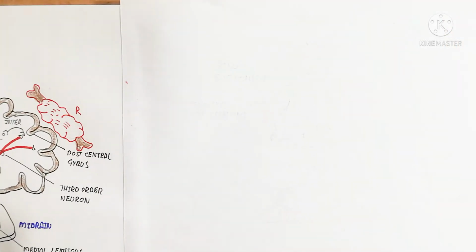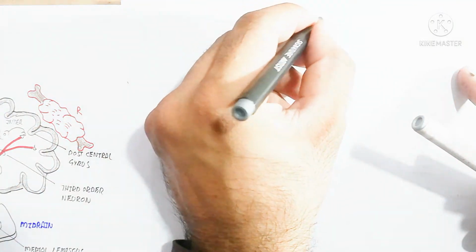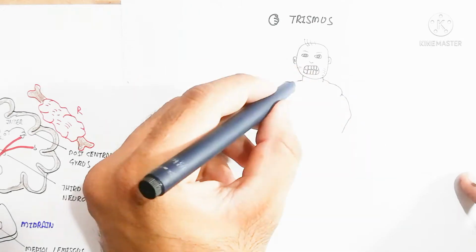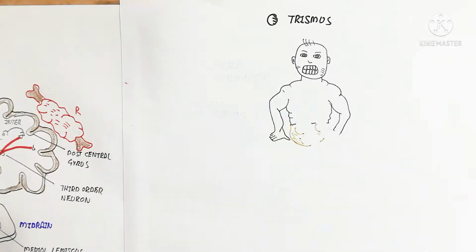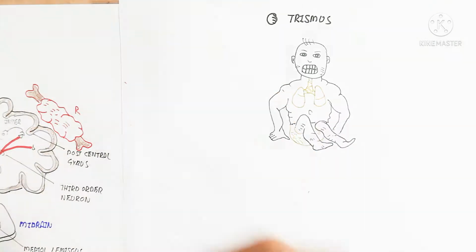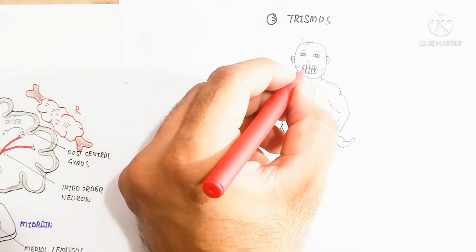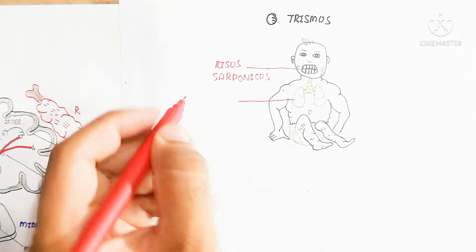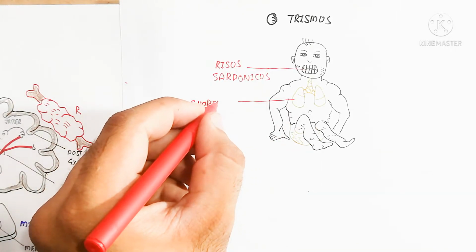So here is the motor neuron, which gives the response by moving back into the spinal cord. This is the basic motor neuron, and let's begin to understand the disease caused by the tetanospasmic toxin.